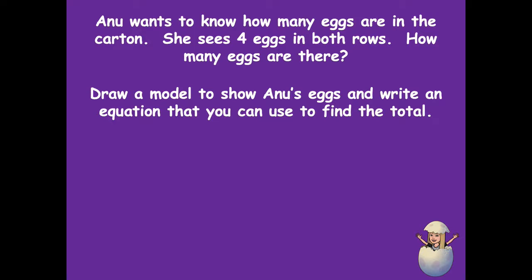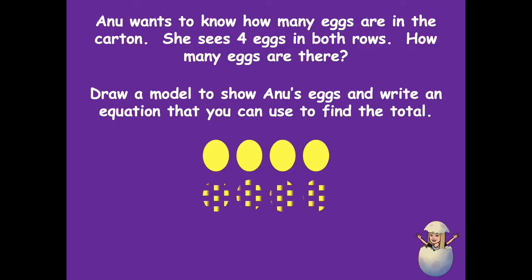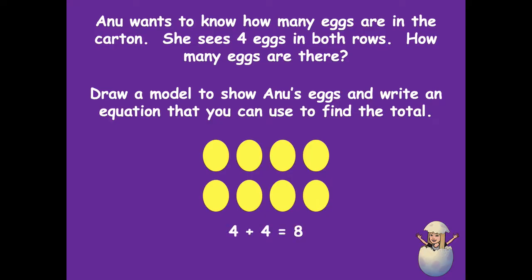All right, friends, pause if you need more time. So here I have 4 eggs in one row and 4 eggs in the other row. I go back to my problem. It says she sees 4 eggs in both rows. So here I have 4 eggs in both of my rows. My repeated addition sentence would be 4 plus 4 equals 8. Did you get that too? All right, awesome. So there are 8 eggs in the carton. That's where we want to write a statement at the end that gives the answer. It answers the question.